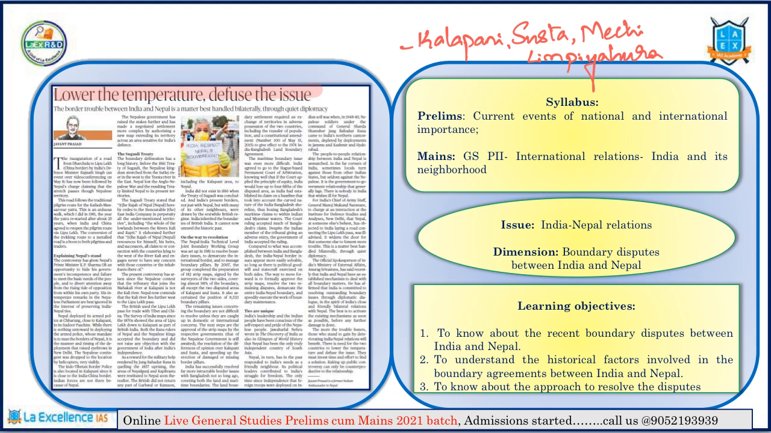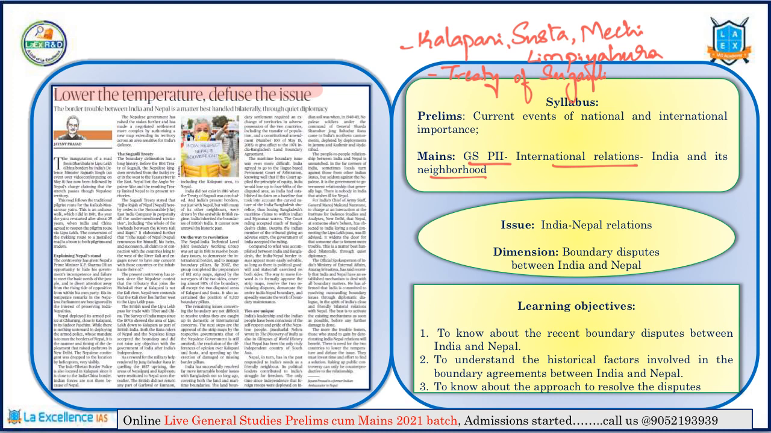In the context of prelims, you have to see the mapping, that is, where the Kalapani region, Susta, Mechi and Limpiyadhura are. You should also remember what the Treaty of Sagauli is, who signed it, and what its outcomes were. This will be very important for prelims. In the context of mains, in GS paper 2, international relations and India and its neighborhood, this article will be very important